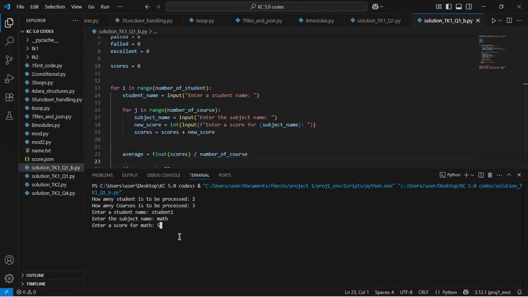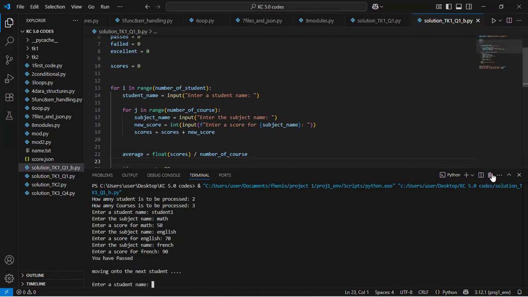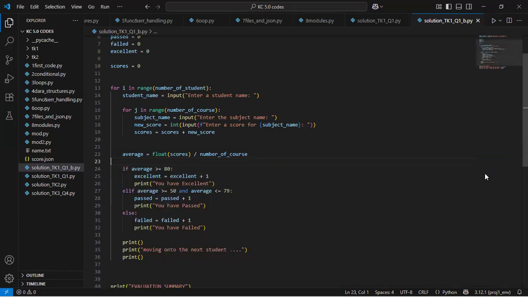I can say 50, and then enter subject name. I can say English, it says enter the score for English. I can say 70, and then subject name I can say French, and the score for French I will say maybe 90. And you see it works. So that's basically what you would do to factor subject name into that program.